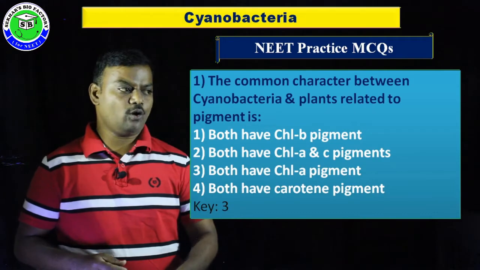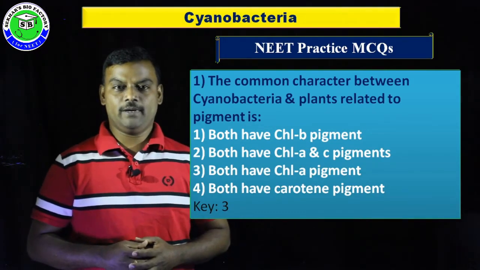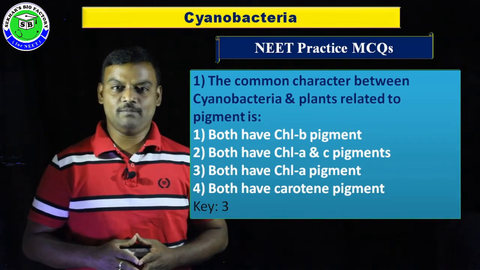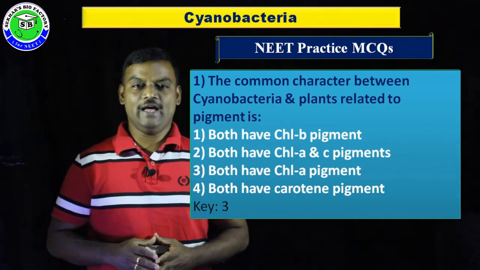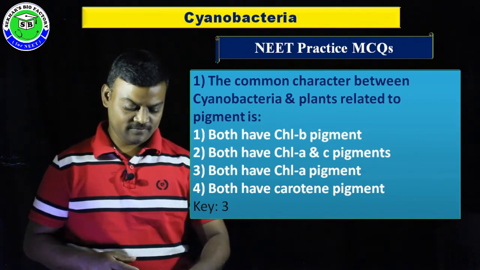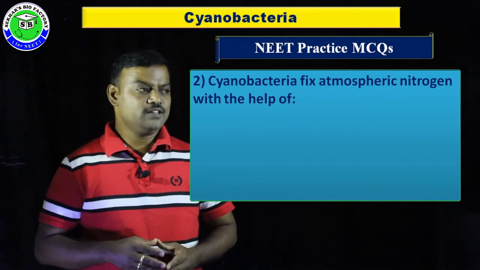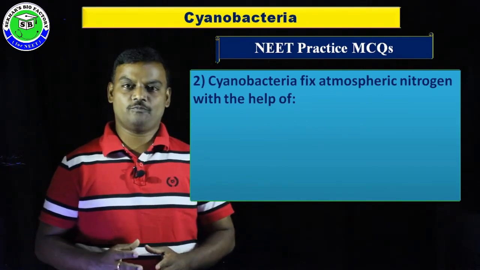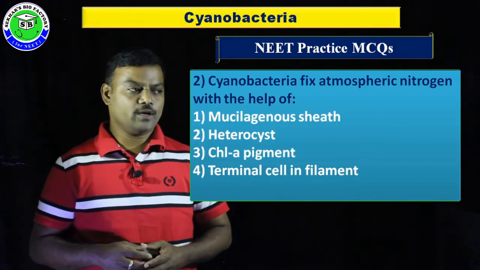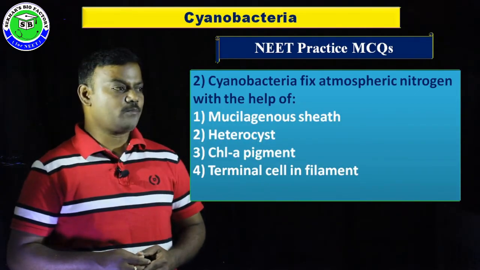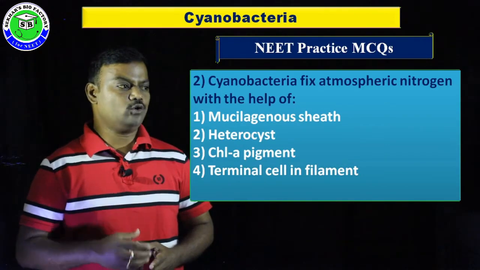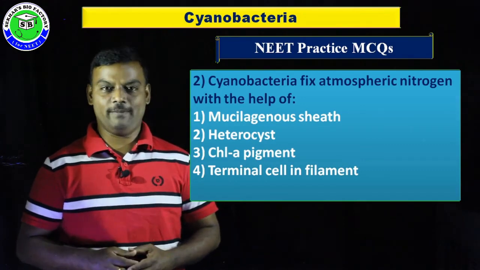In this, the correct answer is the third option, because cyanobacteria consist of chlorophyll A and it is similar to plant chlorophyll A, and it is the common feature in cyanobacteria and plants. So question number 2. The cyanobacteria fix atmospheric nitrogen with the help of: the first option is mucilaginous sheath, second option heterocyst, third option chlorophyll A pigment, and fourth option terminal cell in filament.